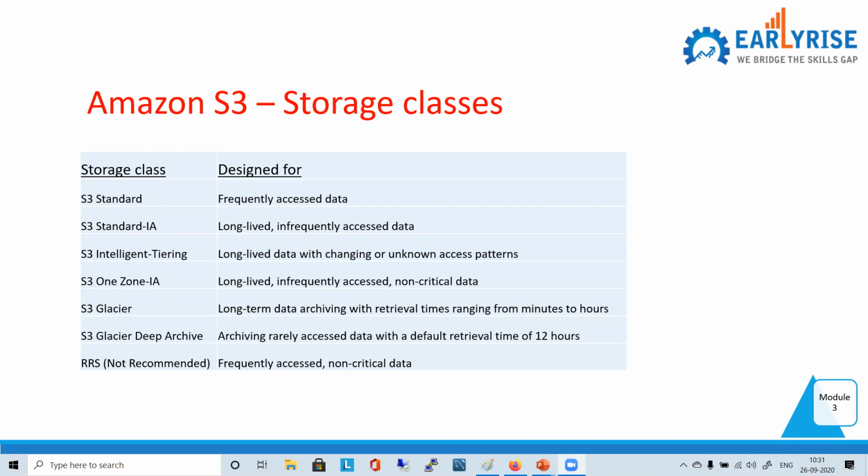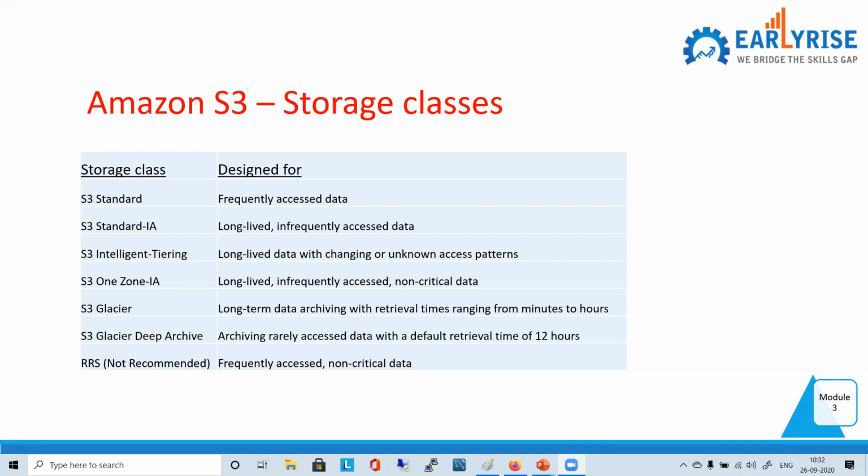So here in the case of Glacier and Deep Archive, as the name suggests, the first one is from minutes to hours. But for the second one, Deep Archive, say you want to keep your data for 99 years. Where will you put it, Deep Archive or normal Glacier? We'll go for Deep Archive. Yes, so that is the cheapest one.